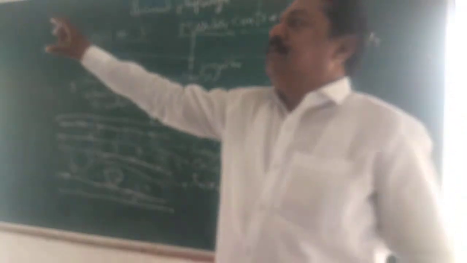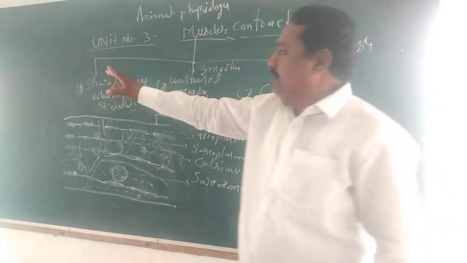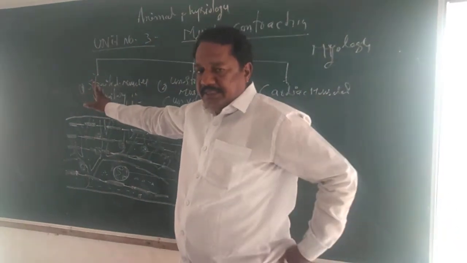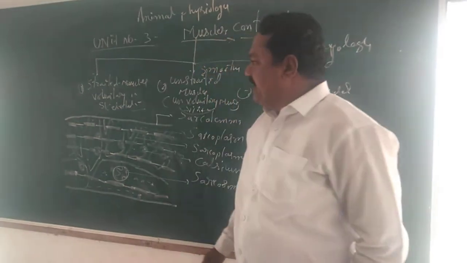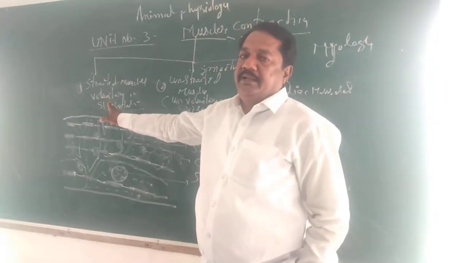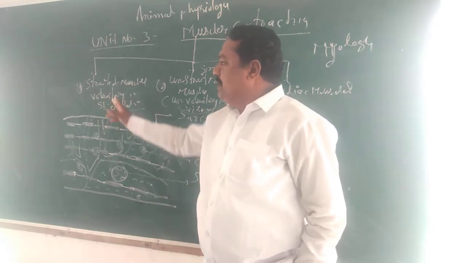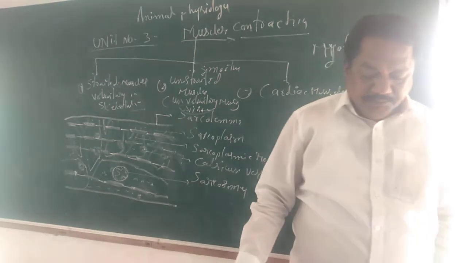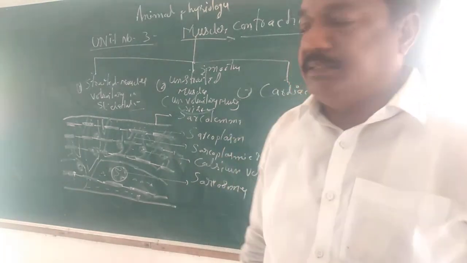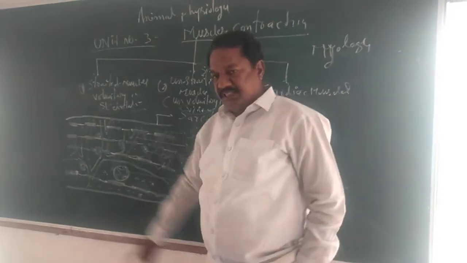In the cytoplasm of the striated muscle, strips or lines are present. That's why they are called striated muscle. They are also called voluntary muscles. Why are they called voluntary? Because contraction and relaxation is under the control of the will of the organism. They are also called skeletal muscles. All the voluntary muscles are attached to the bones. That's why they are called skeletal muscles.